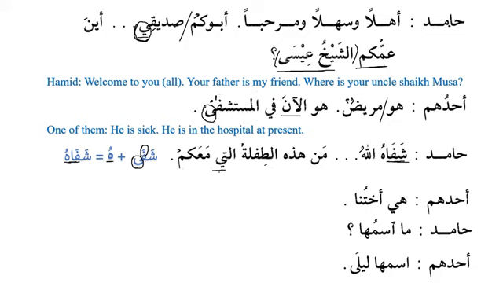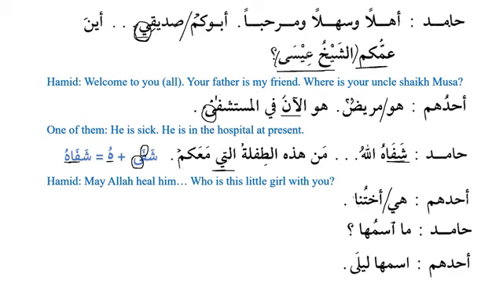Ahaduhum, one of them. Hiya ukhtuna. Now we can see over here, ukhtuna, and the translation will be, she is our sister. So we have learned about nahnu. Nahnu means we, and that is used in the place of the subject. And when we talk about the attached pronoun, then we say na. So we say hiya ukhtuna, and please don't forget to prolong it for 2 seconds. Hiya ukhtuna, she is our sister.